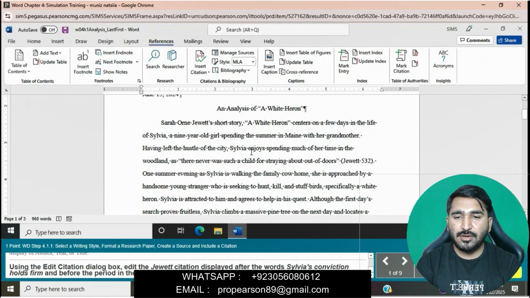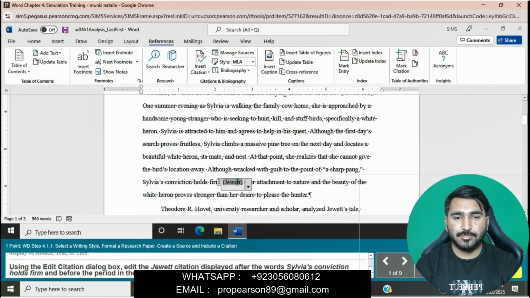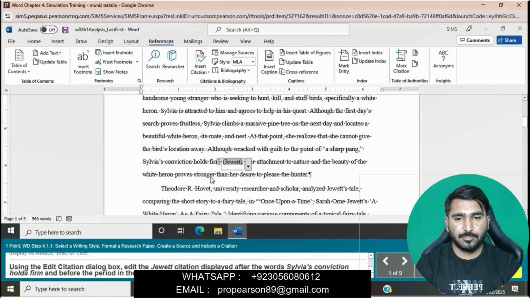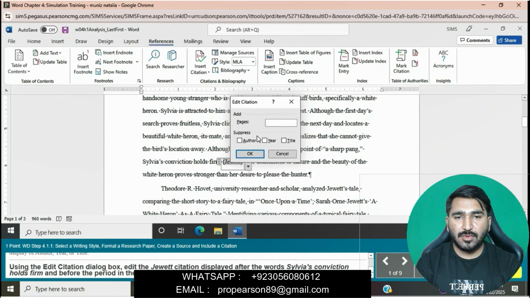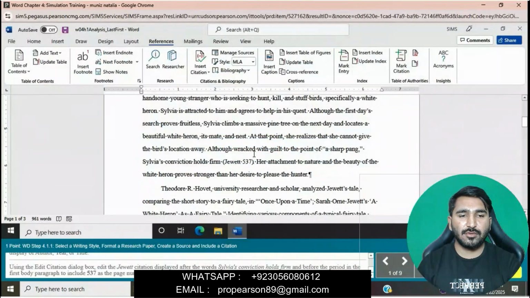Using the Edit Citation dialog box, edit the Javed citation displayed after "Salva's conviction holds firm" and before the period in the first body paragraph to include 537 as the page number. Click on OK. The question is completed now.